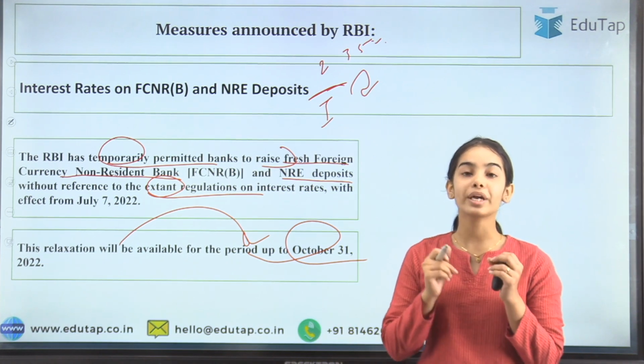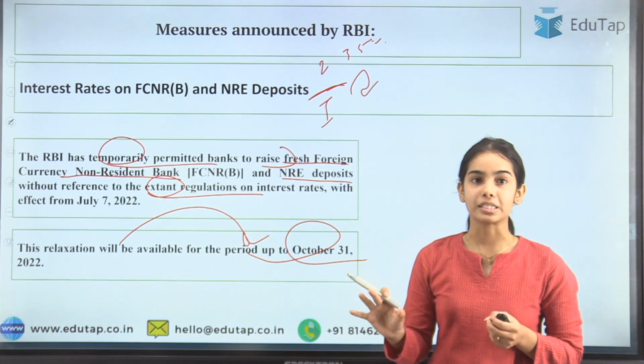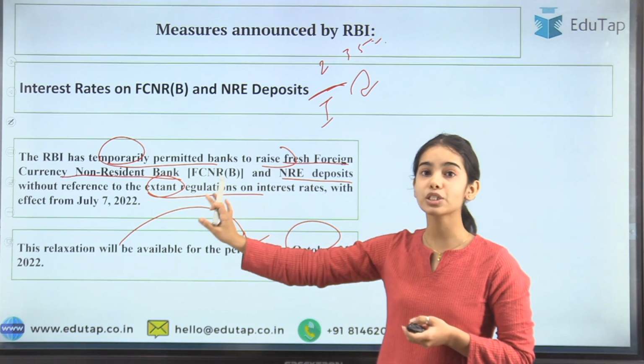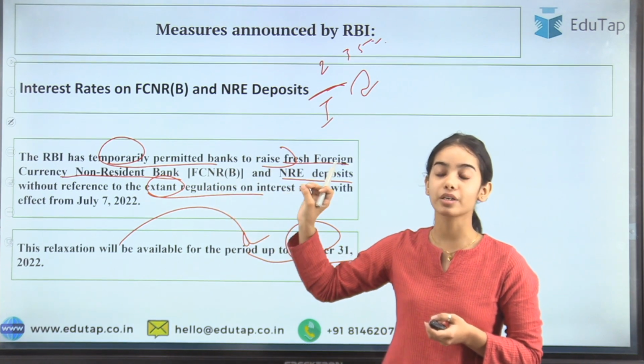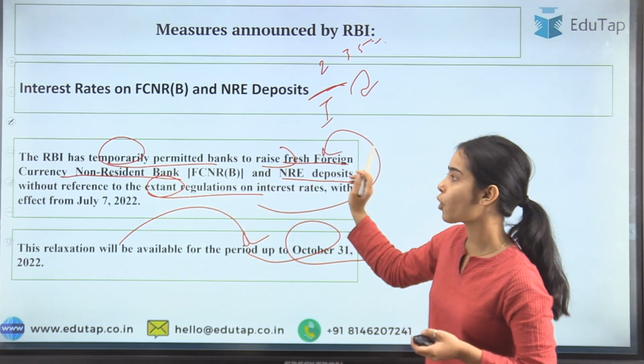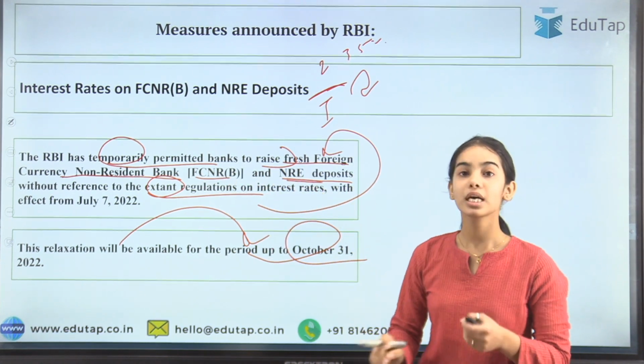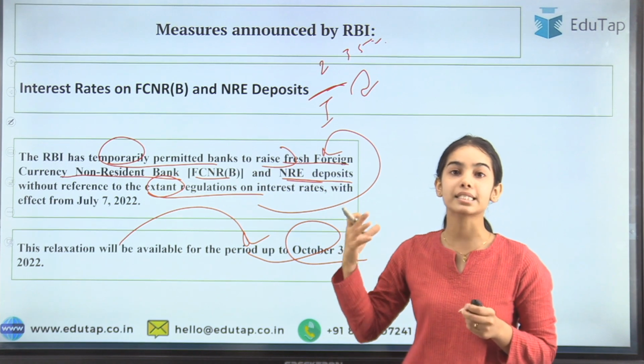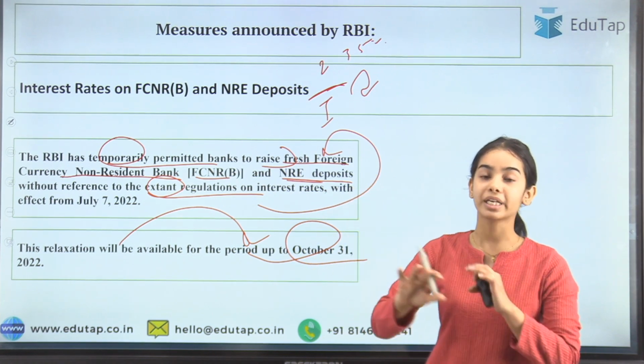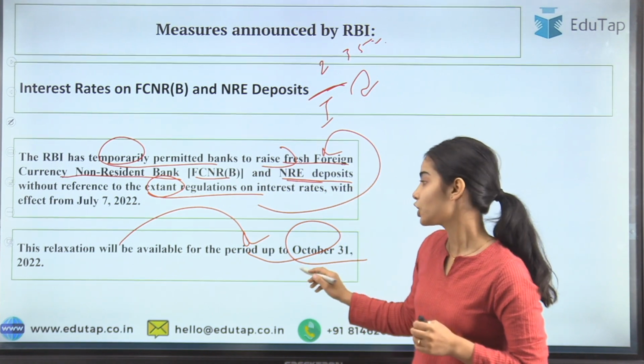So now there is no interest rate limit that is present. Okay, so there is no existing regulation that is to be followed on the fresh foreign currency on the FCNR bank account and the NRE deposits. Otherwise they will have to follow the existing regulations on the interest rate, but now they do not have to follow until October 31.